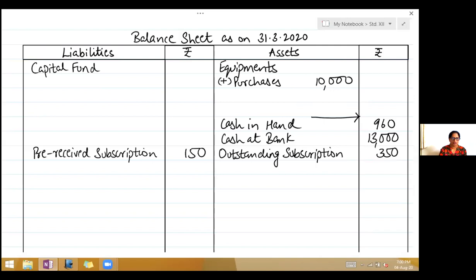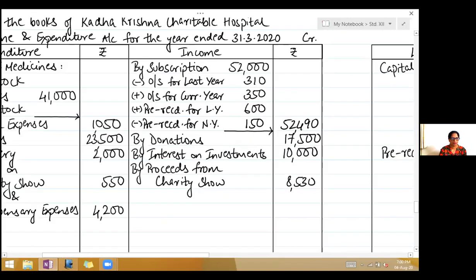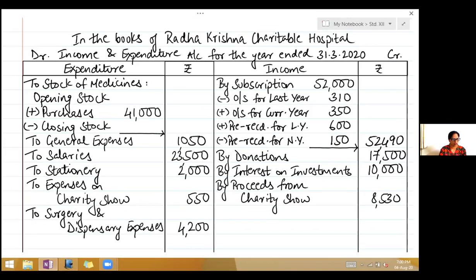Now third one is stock of medicines. So come to the expenditure side. The first one we have written stock of medicines, opening stock. So opening stock given here on 1st April is 8,000. To that we have to add purchases, and then they have said closing stock is 11,000. So outer column you will add and subtract, and we will get the medicines that are used during the year, which is 38,000.